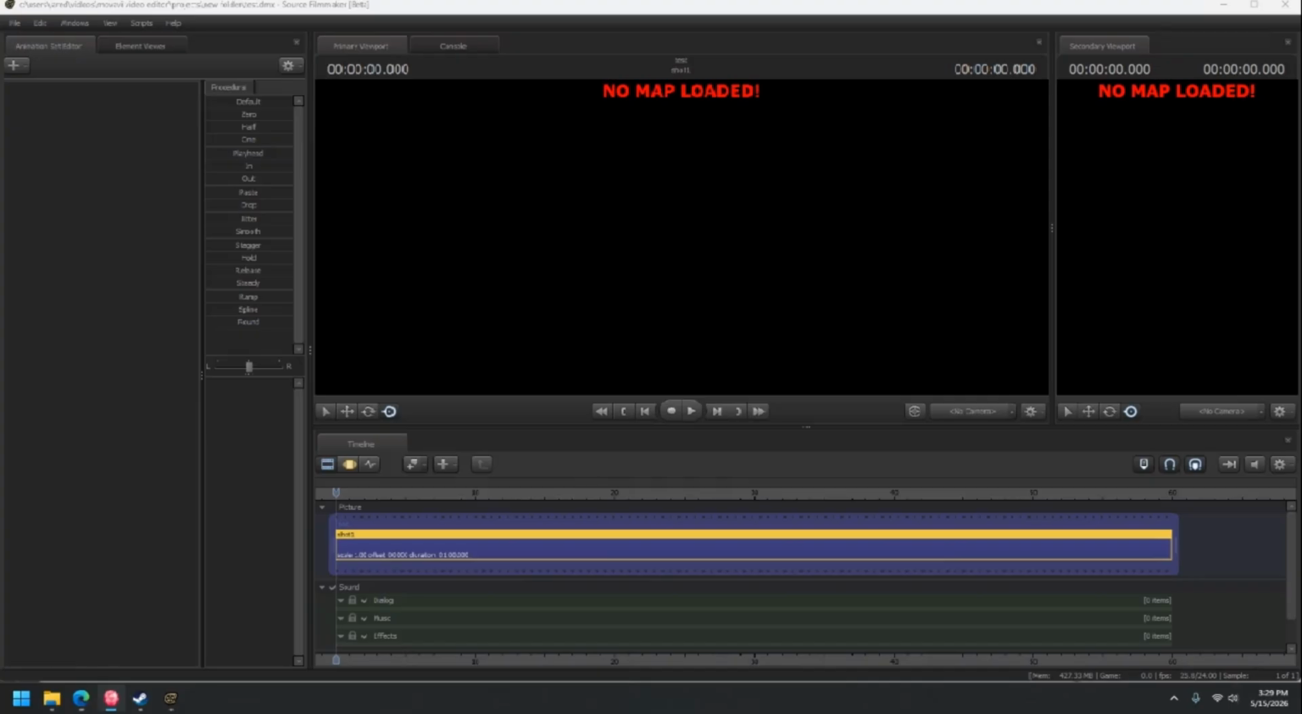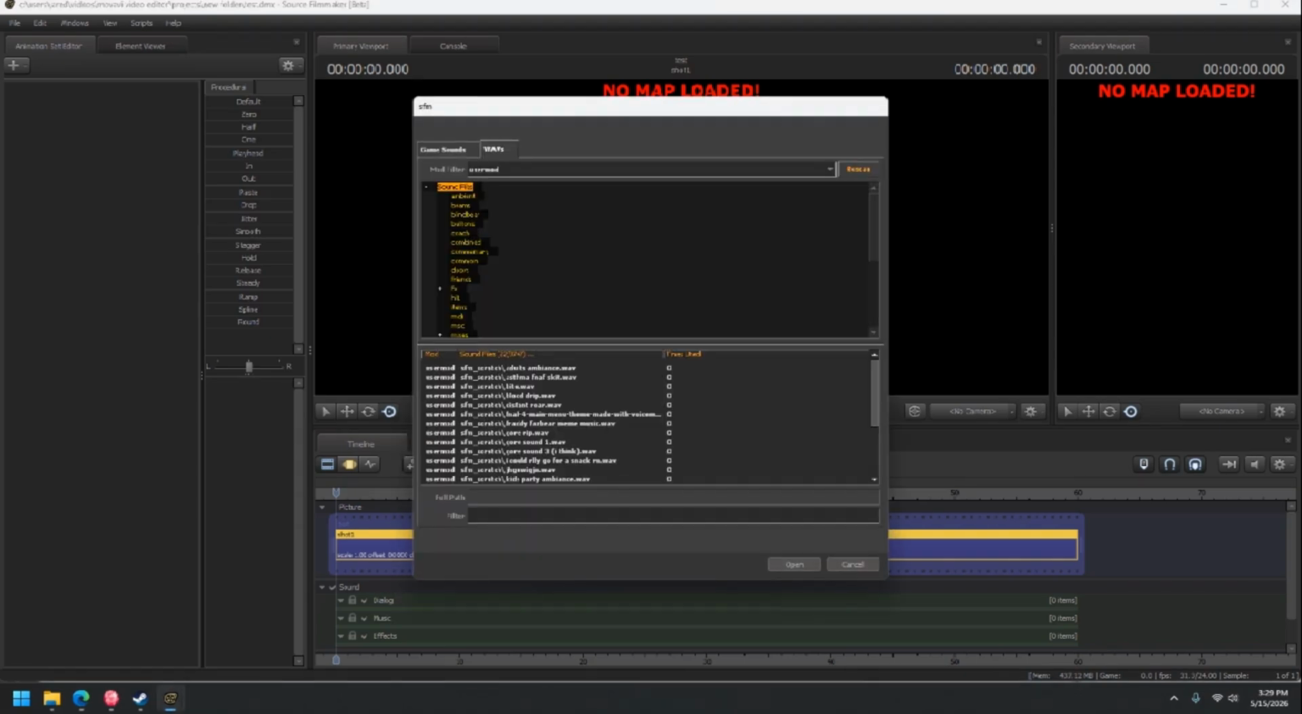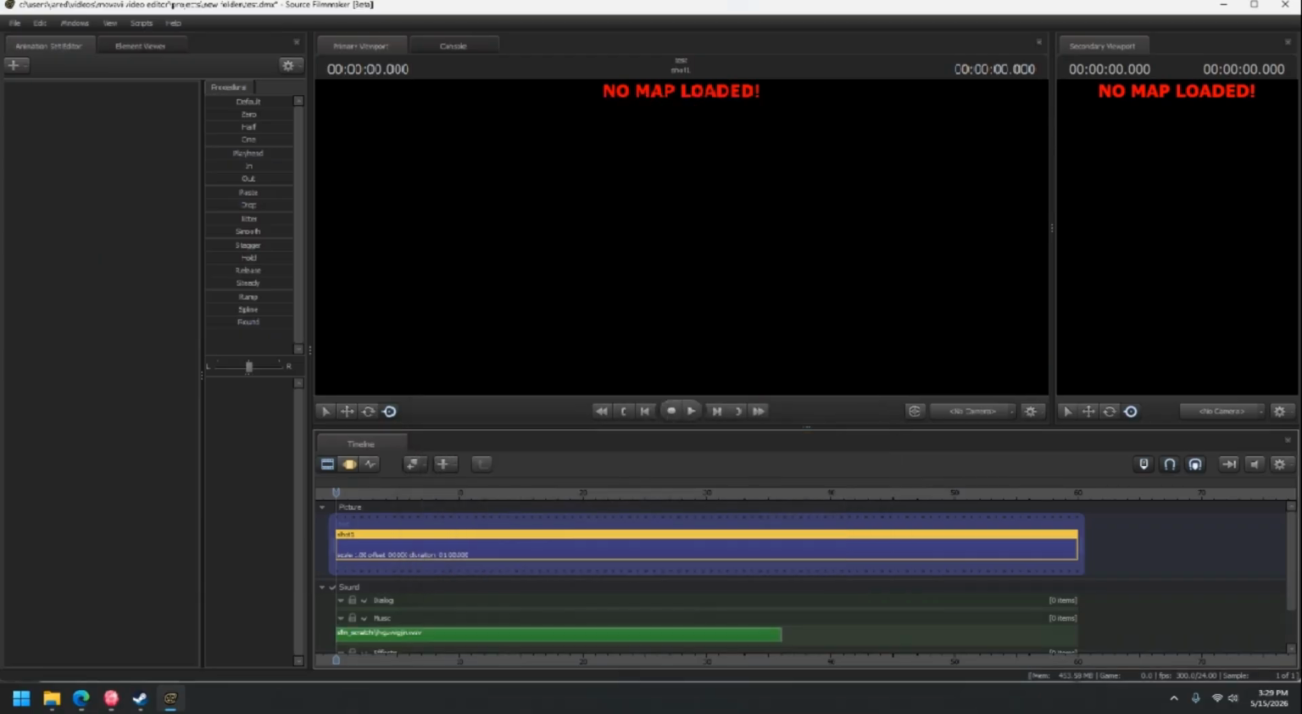Once you're in your project, you can just choose dialogue, music, or effects. Doesn't matter which one. I'm just going to use music. Add clip to track, and it should be here, so, yep. Not sure why it's fast, but whatever. And yeah.